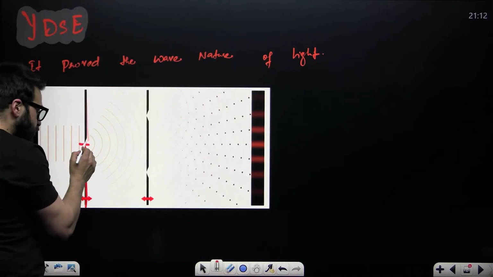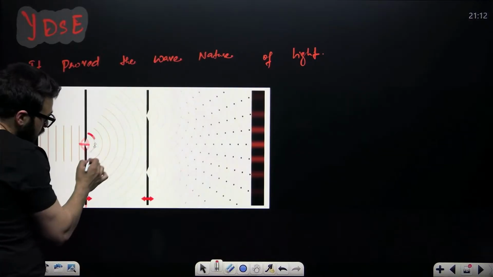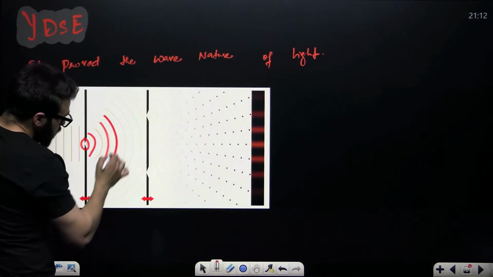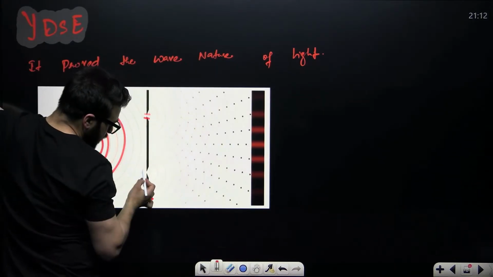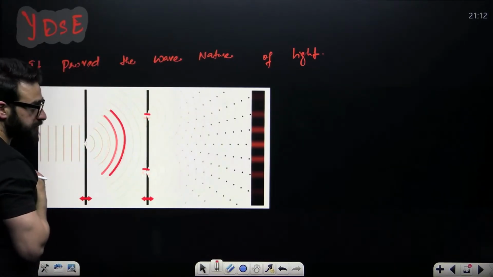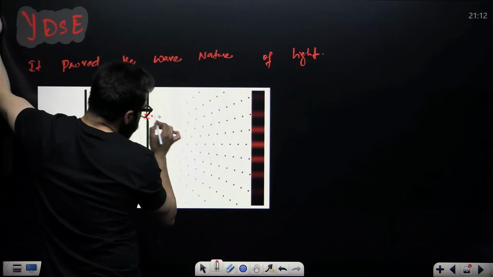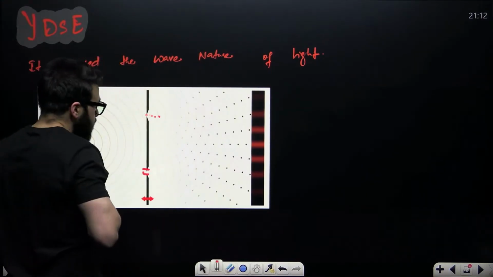Or you take a light source over here. This is a light source. From the light source, light is coming out. Then you take small slits over here, and light is passing through these slits, okay?